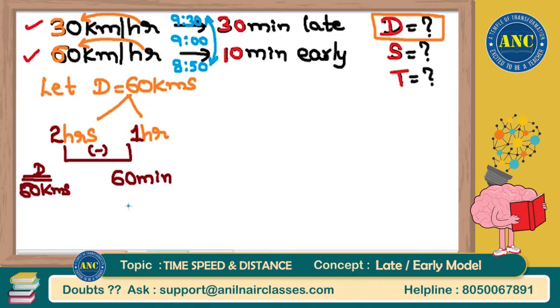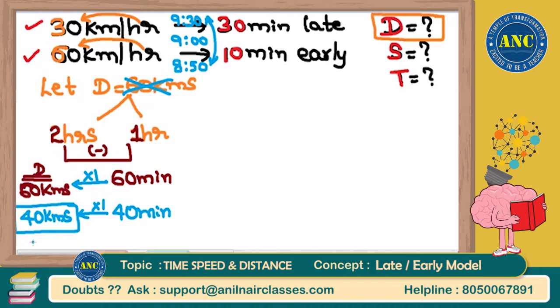Difference is 40 minutes. 60 minutes is giving me 60 kilometers. 40 minutes should give me 40 kilometers. That means the actual distance that I need to travel every day from my home to office is not 60 kilometers, but it is only 40 kilometers.